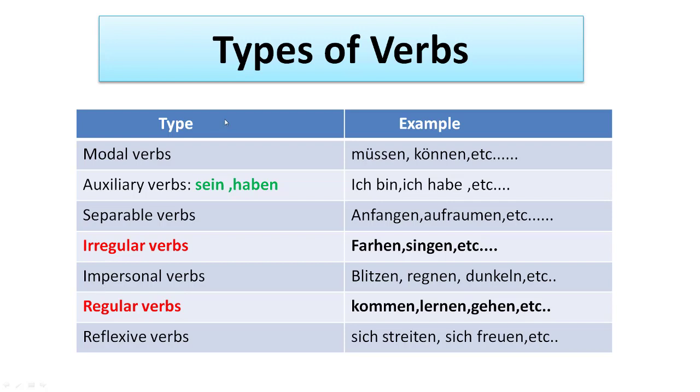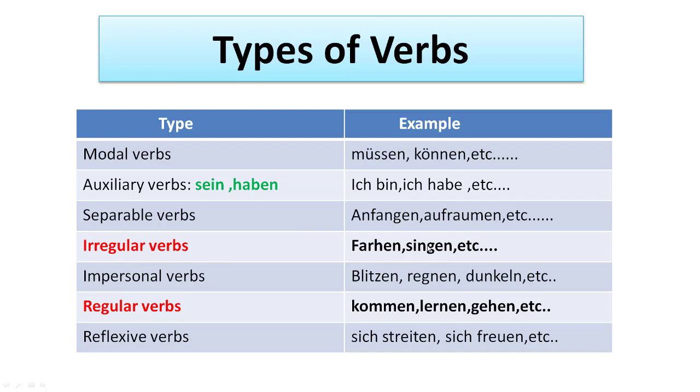There are seven types of verbs in the German language. First is the modal verb, for example müssen, können. Then auxiliary verbs like haben and sein, for example ich bin, ich habe. Separable verbs, anfangen and aufräumen.